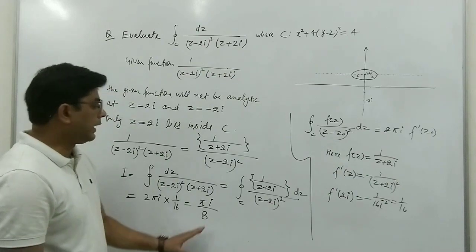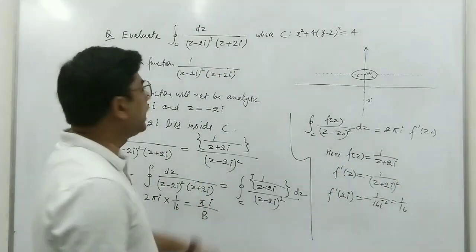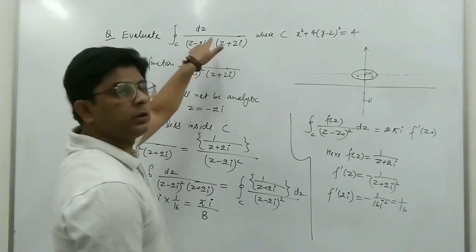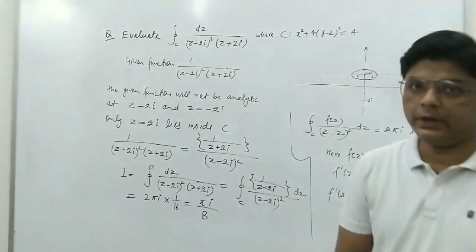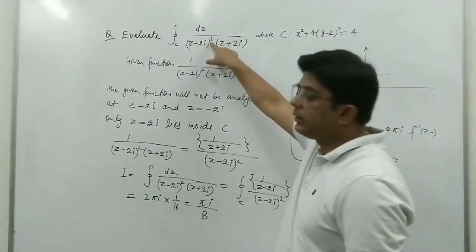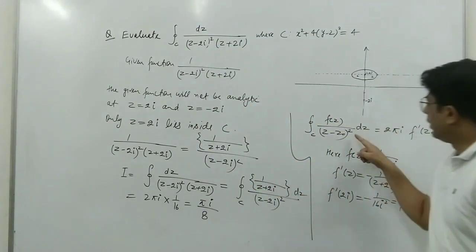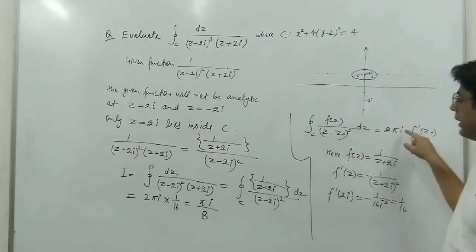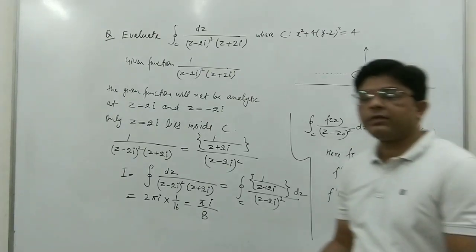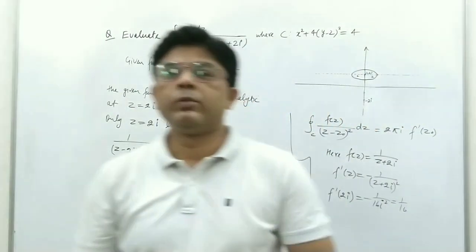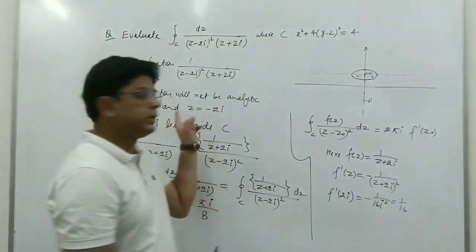In this way, we can solve all the integrals of this type whenever we have a power 2 or 3 or 4. We can use Cauchy's integral formula for derivatives. Suppose we have power 3 here. There will be no problem. Here if we have power 3, this will be 2 pi i upon 2 factorial, and here we have f double dash, the second derivative. We can find the second derivative of f(z), and we will put the given point z naught.